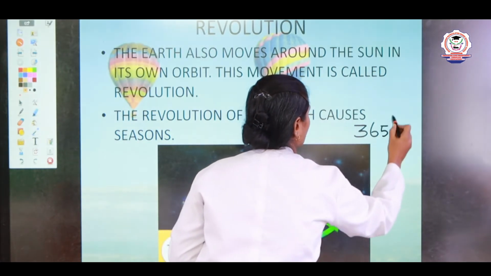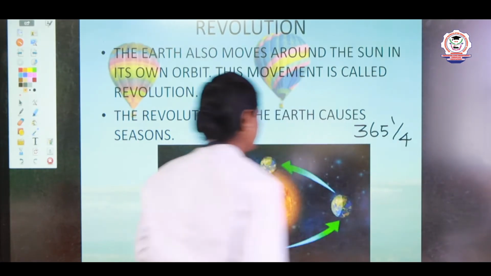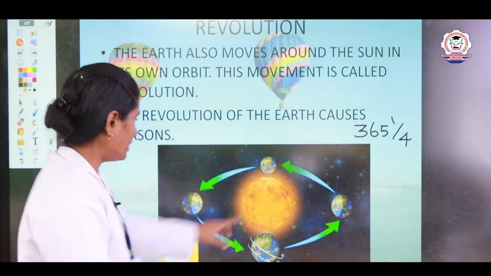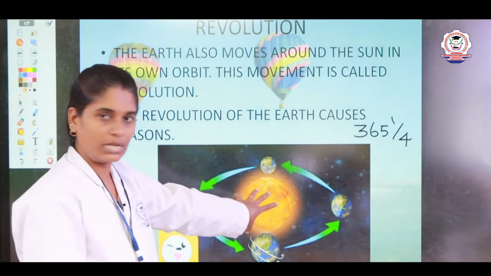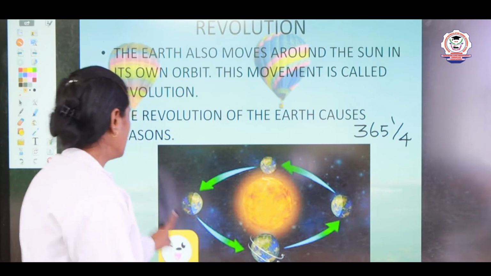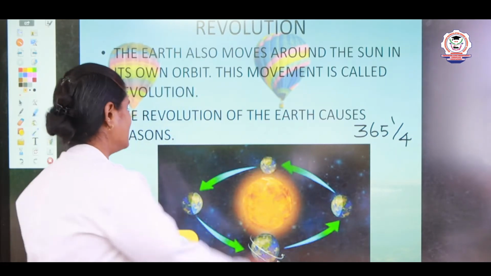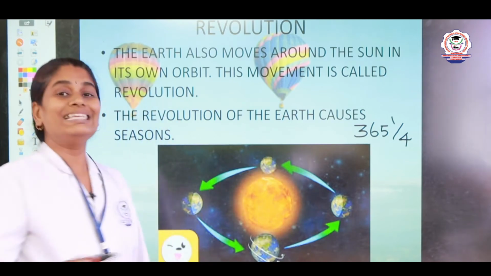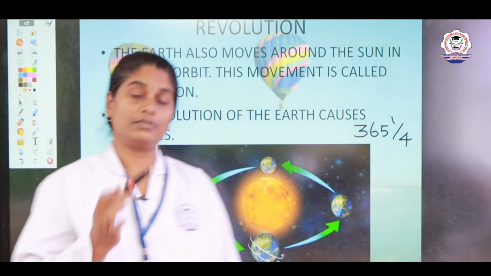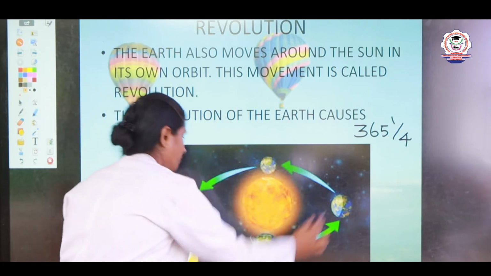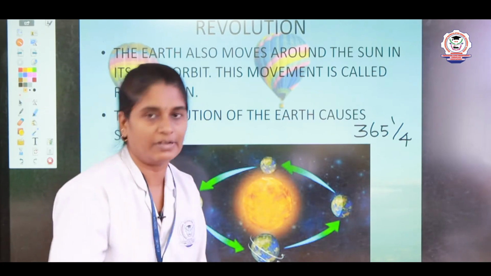365 1/4 days. So here you can see the sun is in the center of the solar system and the earth coming around the sun. So during this revolution, seasons occur. The seasons occur with the help of the movement of revolution.